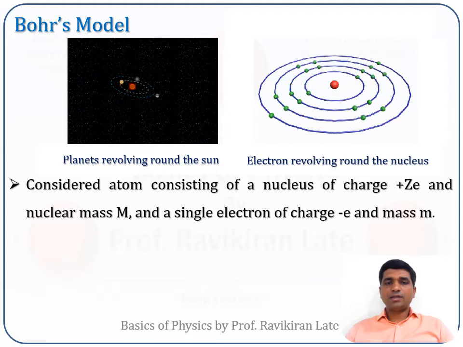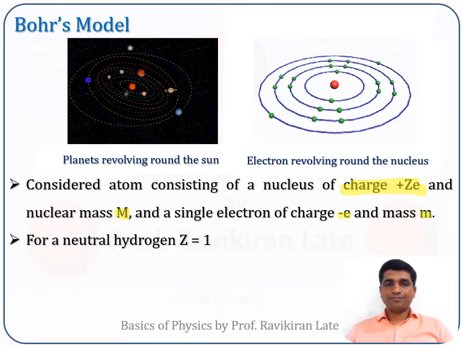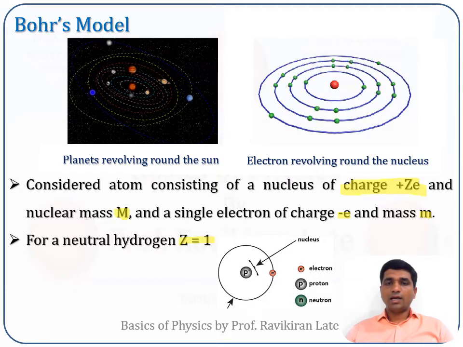He considered an atom consisting of a nucleus with charge plus Ze, where Z is the number of electrons inside the atom, a nucleus having a certain mass capital M, the charge on the electron is minus e, and the mass of the electron is m. He considered the first element of the periodic table, hydrogen, for which atomic number Z is equal to 1, and in a hydrogen atom, one proton is there and one electron is revolving around the nucleus. A hydrogen atom does not have a neutron in it.